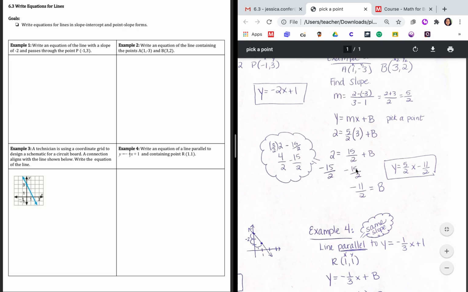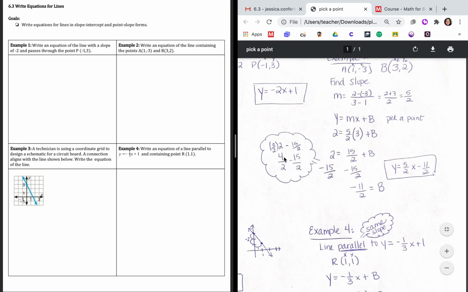So we're going to subtract 15/2 from both sides. In order to subtract, we need a common denominator. So the common denominator, use the 2 that we already have. So we would multiply the numerator times 2, multiply the denominator times 2, and that's where this 4/2 came from, minus 15/2.